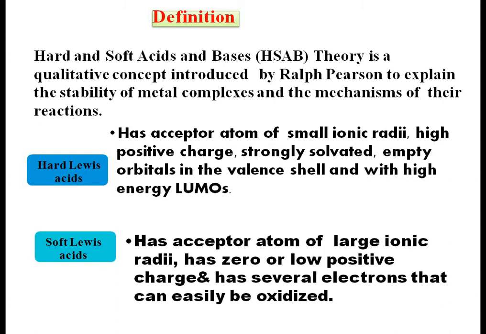A hard Lewis acid has an acceptor atom of small ionic radius, high positive charge, strongly solvated, with empty orbitals in the valence shell, and with high energy lowest unoccupied molecular orbitals. A soft acid has an acceptor atom of large ionic radius, has zero or low positive charge, and has several electrons that can easily be oxidized.